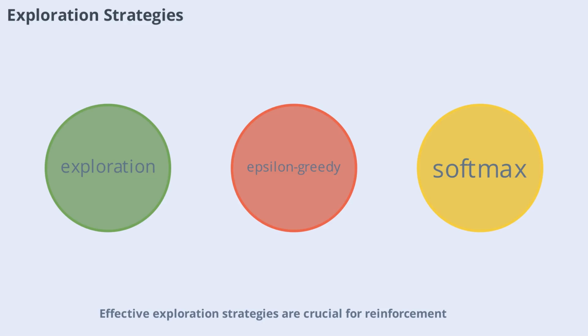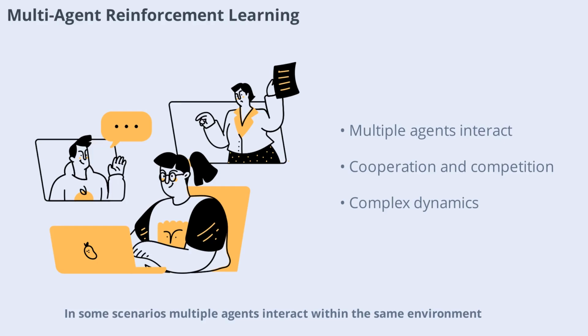Effective exploration strategies are crucial for reinforcement learning agents to discover the best actions. Techniques like epsilon greedy, softmax, and upper confidence bound help agents balance exploration and exploitation. By trying new actions in a controlled way, agents can avoid getting stuck in suboptimal strategies and improve their overall performance.